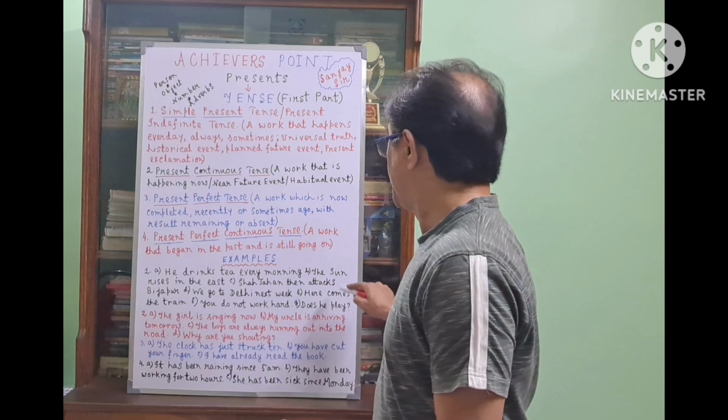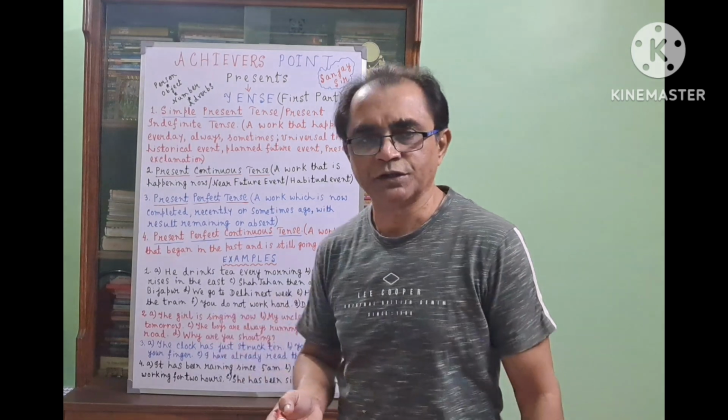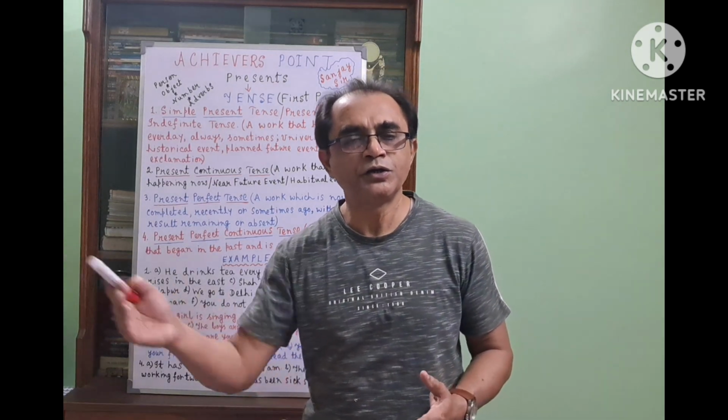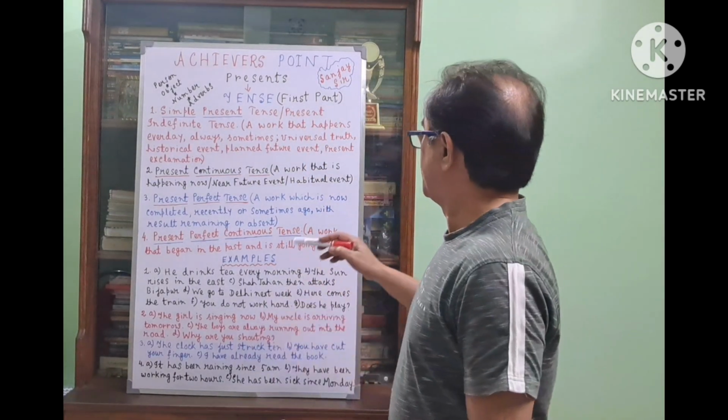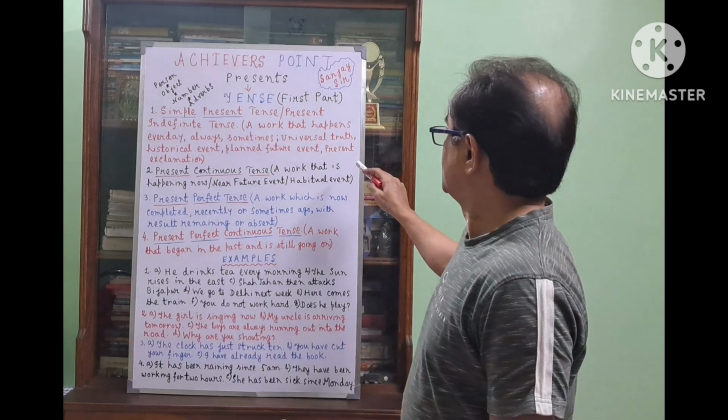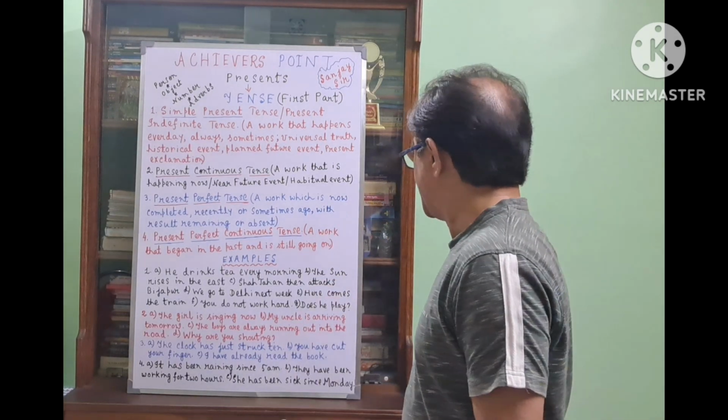Then, here comes the train. This is exclamation. Here comes the train. There he goes. This is a present exclamation. And one more example is, does he play?